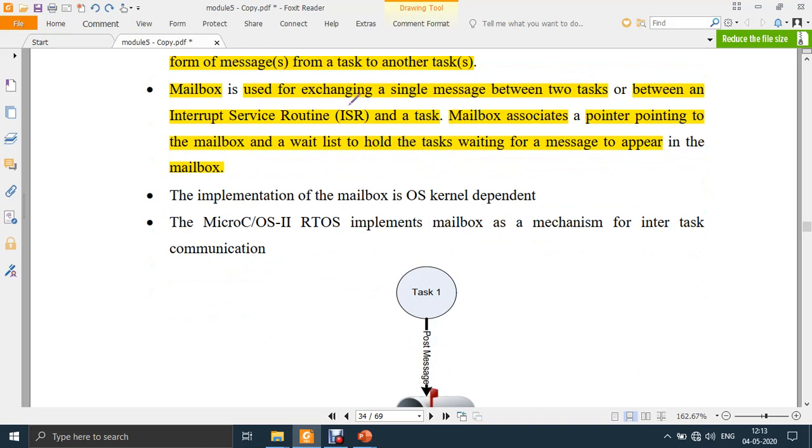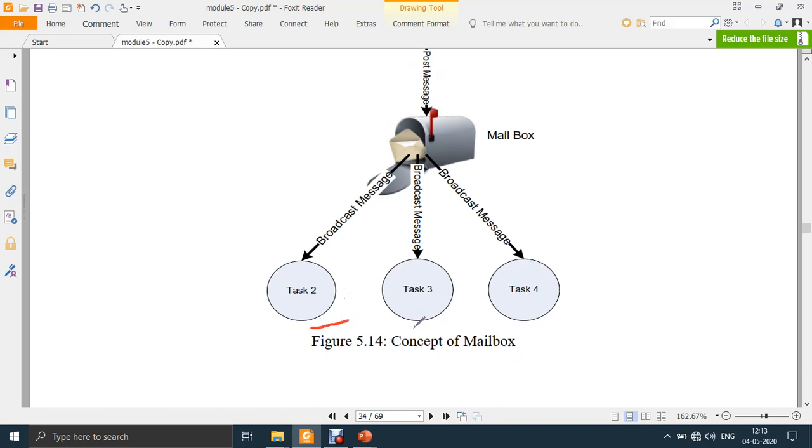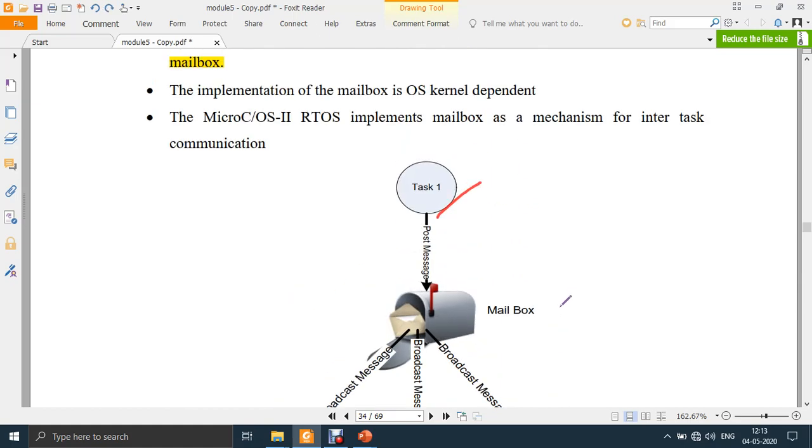Mailbox is used for exchanging a single message between two tasks or between ISRs and a task. A mailbox associates a pointer pointing to the mailbox and a wait list to hold tasks waiting for a message to appear in the mailbox. This is the simple diagram. You can see it is one-way communication. This is the server which has created the mailbox, and these are the mailbox clients.